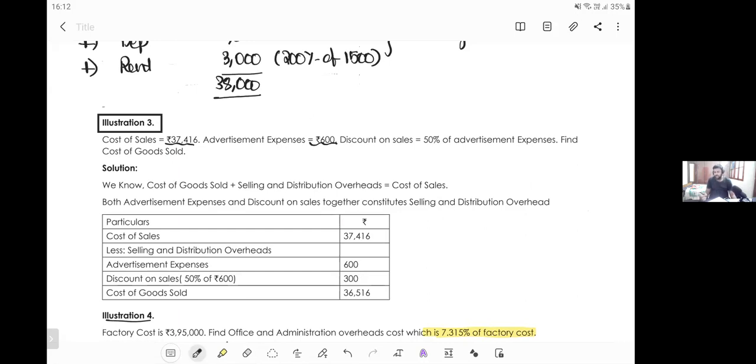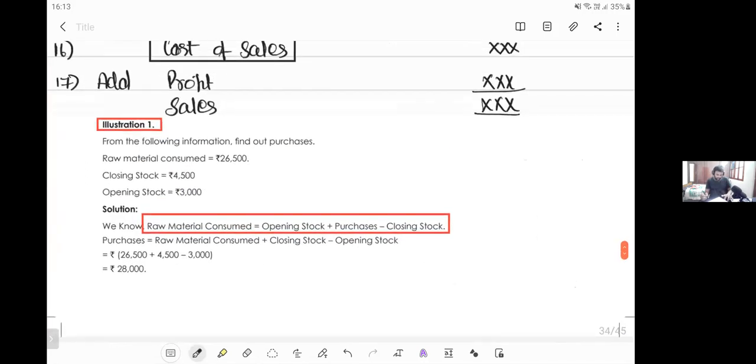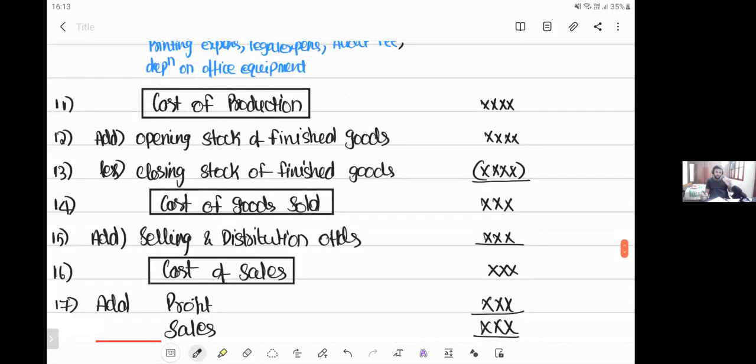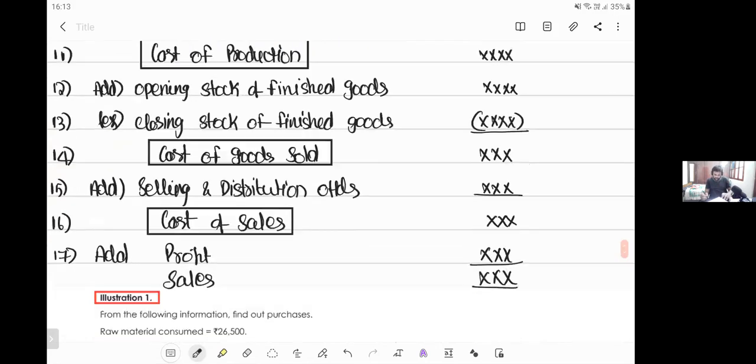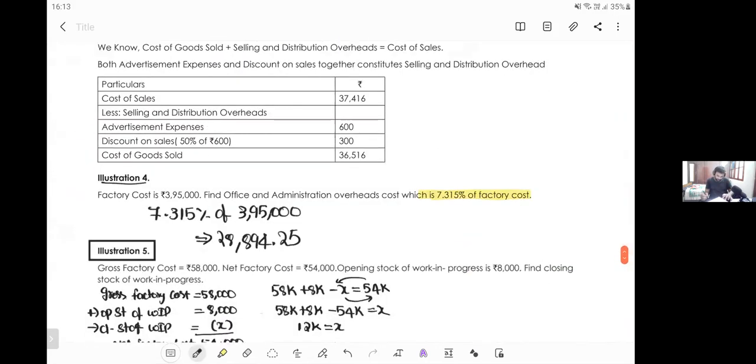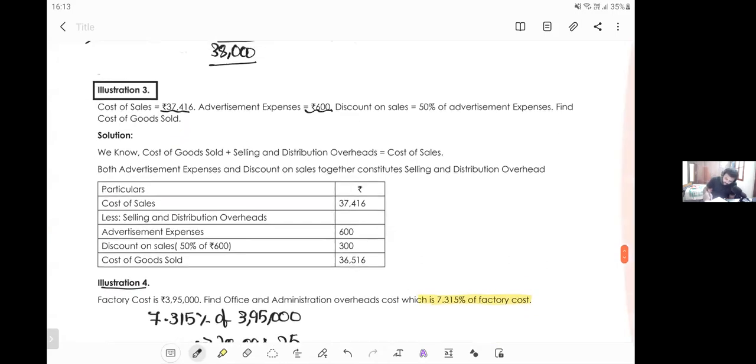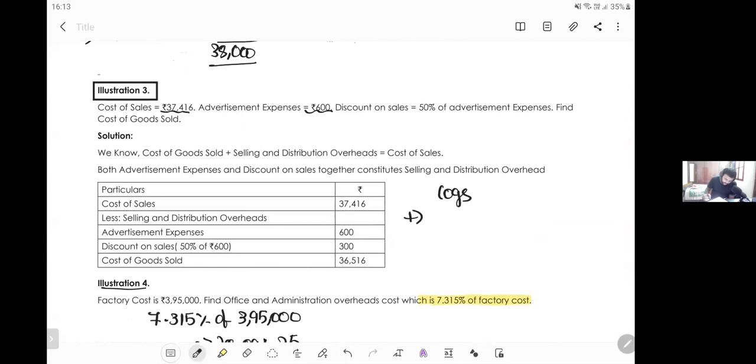He's asking you to calculate cost of goods sold. If you remember the cost sheet, for cost of goods sold, I told you to add selling and distribution expenses, whether it is advertisement or discount.